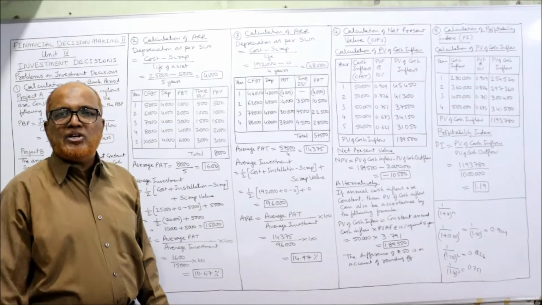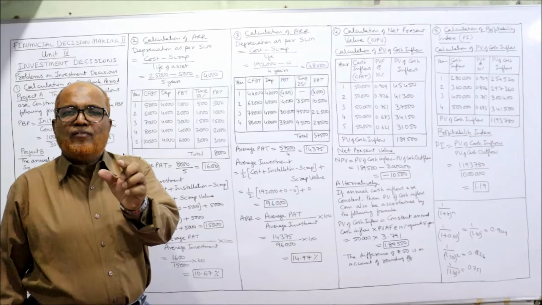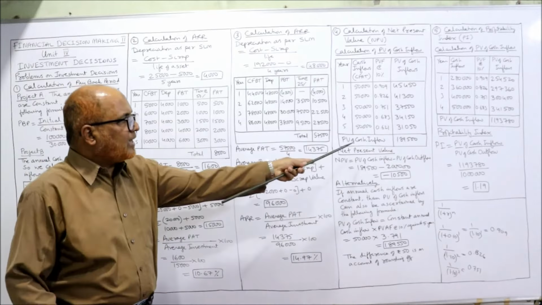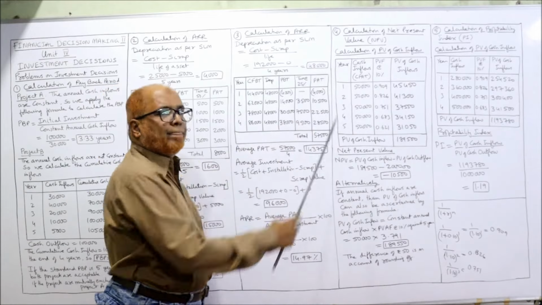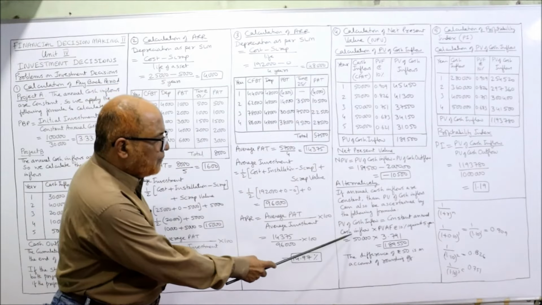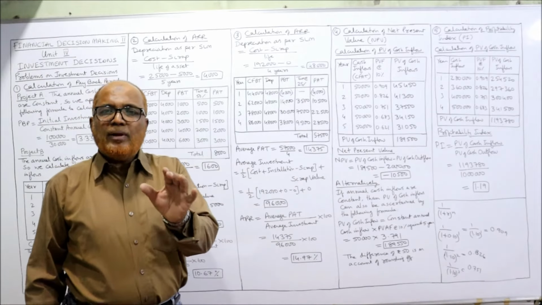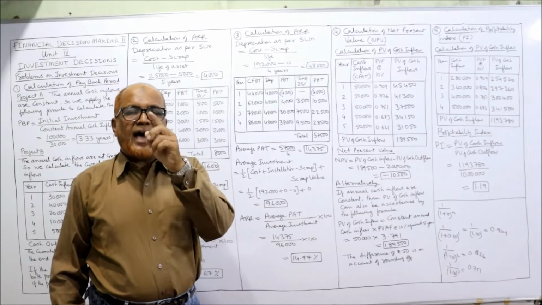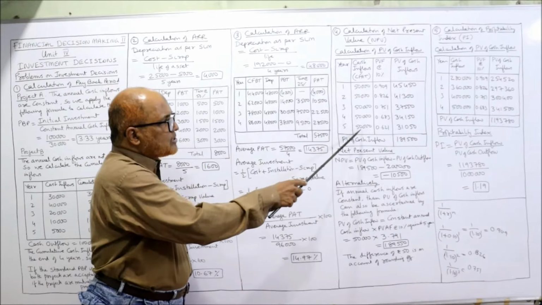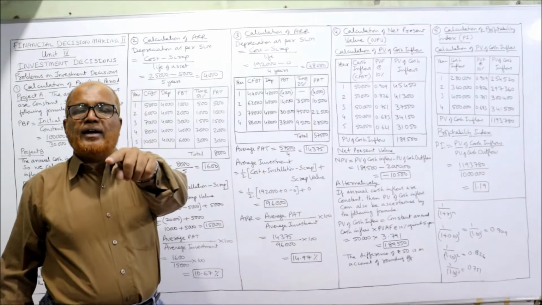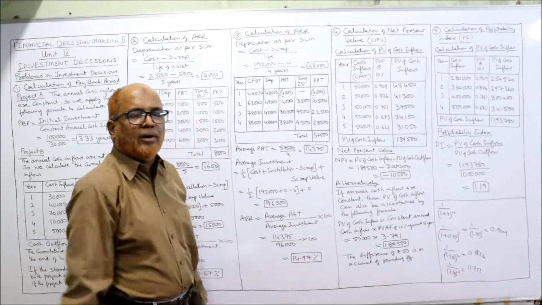Now, for your information, I am showing the alternative method. The present value of cash inflow can be calculated either by making the table or by using a formula. But the formula can be used only if the annual cash inflows are constant. If the annual cash inflows are constant, then we can find the PV of cash inflow either by making a table or applying the formula.